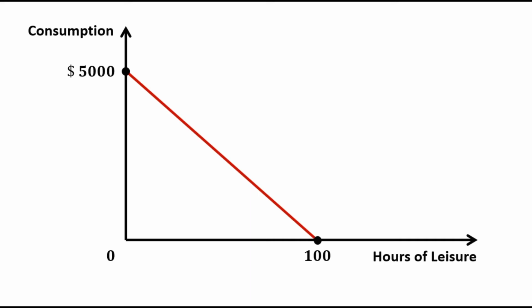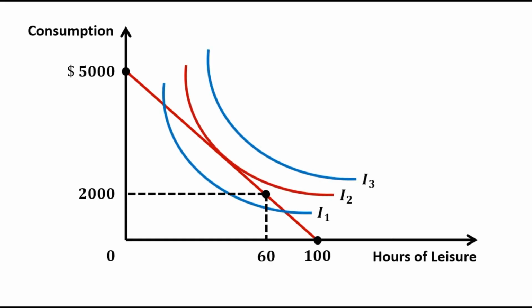If she works a normal 40-hour week, then she will have 60 hours of leisure and her weekly consumption will be $2,000. We can use indifference curves to represent Sally's preferences for consumption and leisure in this way.